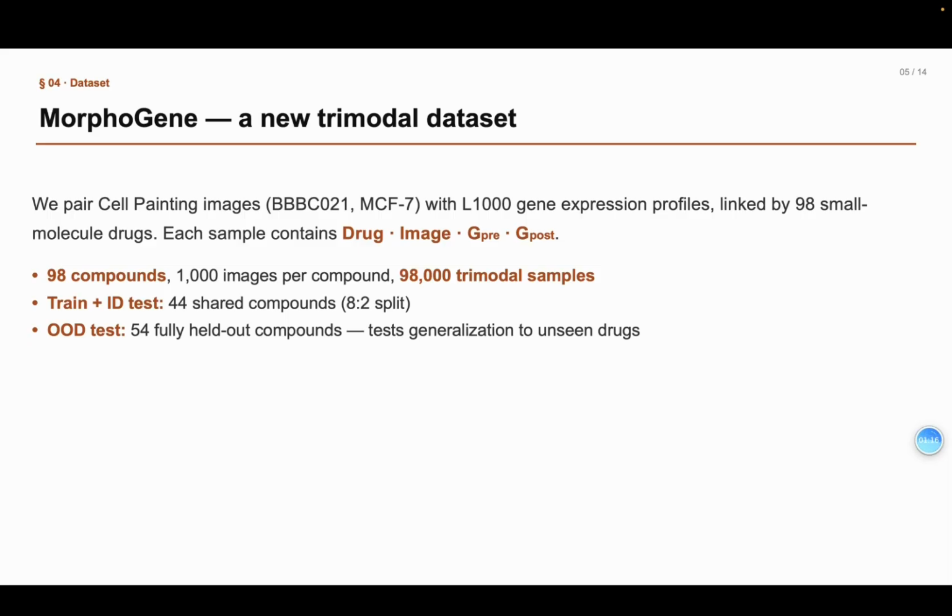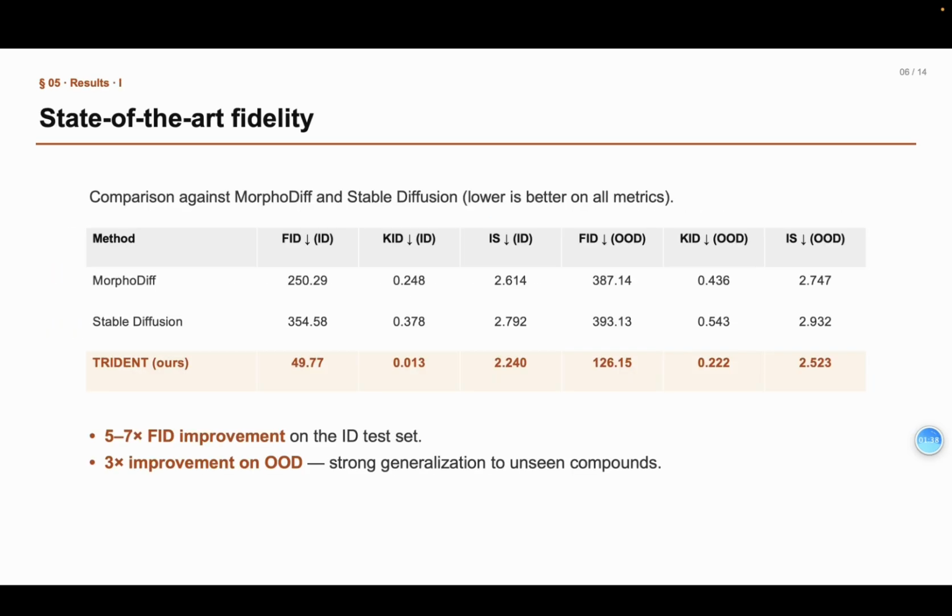To train and test the model, we build MorphoGene, pairing cell painting image with L1000 expression linked by 98 drugs, around 98,000 trimodal samples. We use 44 compounds for training and in-distribution test and hold out the other 54 entirely as the OOD test. On the table, we compare against the MorphoDiff and fine-tuned stable diffusion.